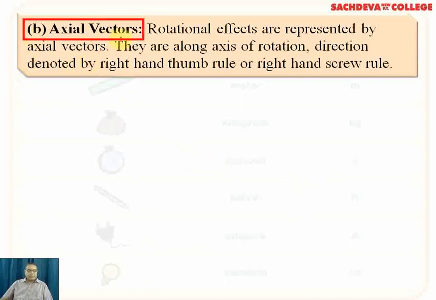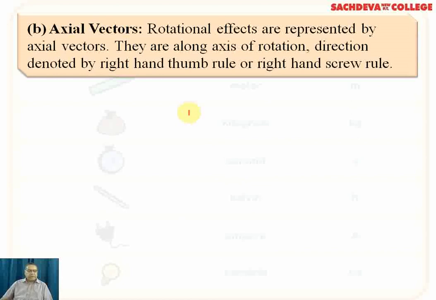Now comes the axial vector. Axial vector means the rotational effect. For example, there is a body moving about its own axis, for example, a sphere moving about its own axis. If a body moves in a straight line, it is called linear velocity. But if the particle is moving in rotational motion, that is about the axis, then its velocity will no longer be linear, it will be angular velocity. So in axial vectors, we have angular momentum, torque, angular velocity, angular acceleration.